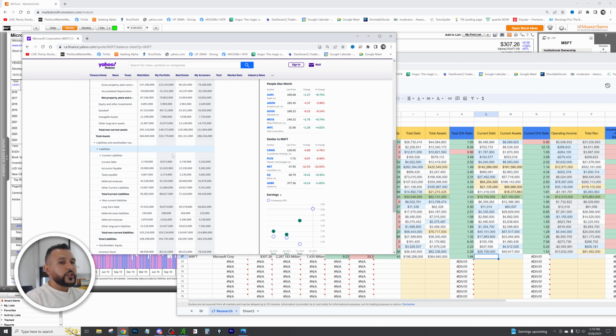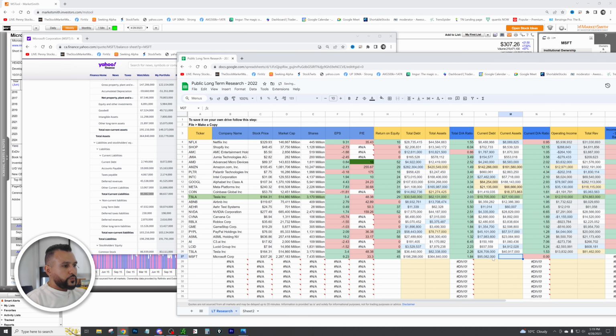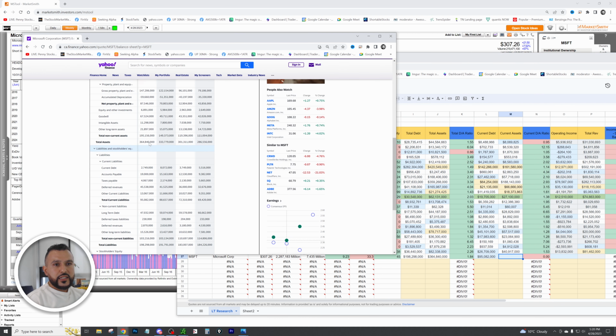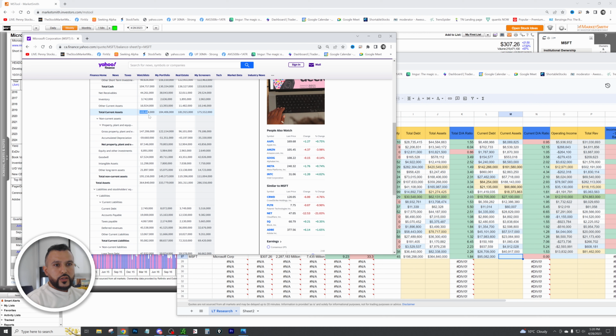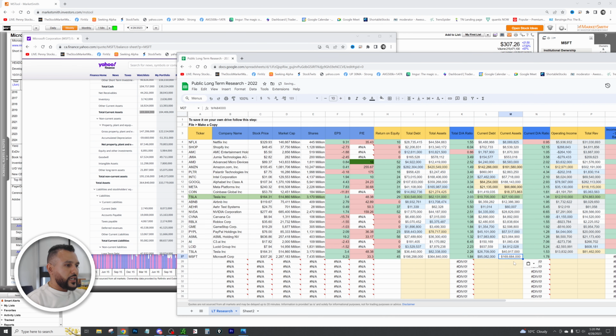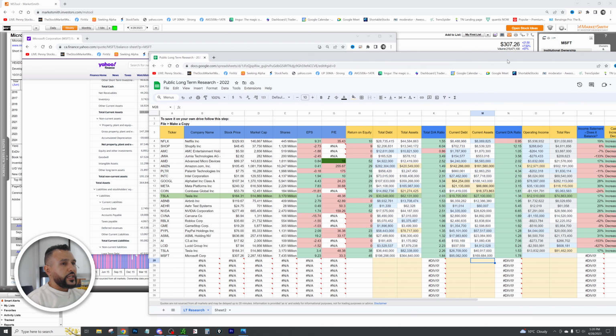Now let's look at current debt and current assets. So current debt is right here, 95.0. And then current assets, we're going to come up here. There you go. Bam. Look at that. 169.6, so another 1.78. All right, so both the total and the current debt to asset ratio are in good condition. Now let's look at operating income and total revenue.